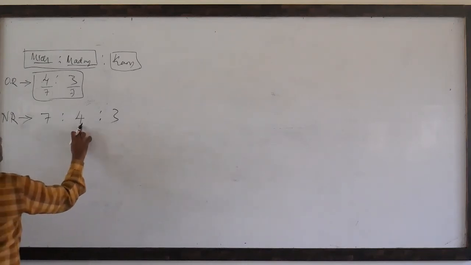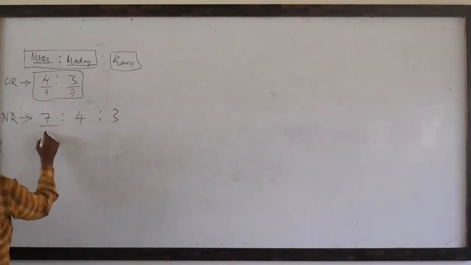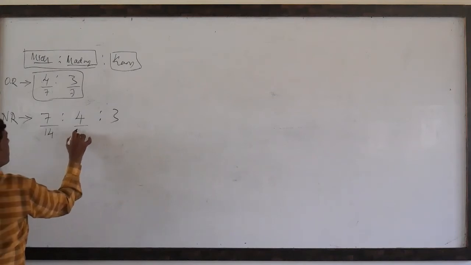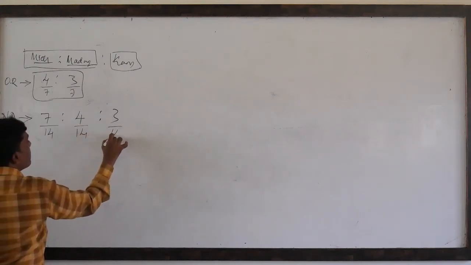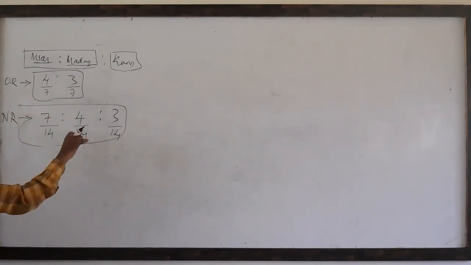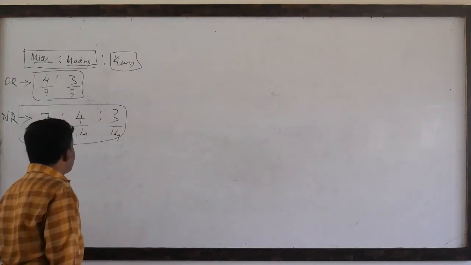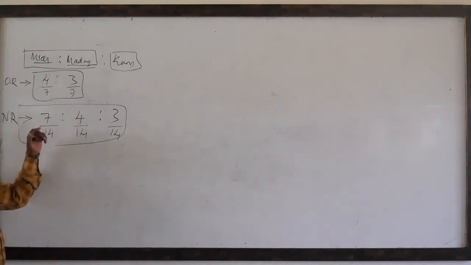So 7 upon 14, 4 upon 14, 3 upon 14. This is the new ratio of all the partners. So by calculating the sacrifice ratio, we need only these two ratios.